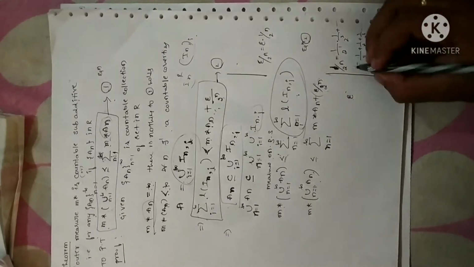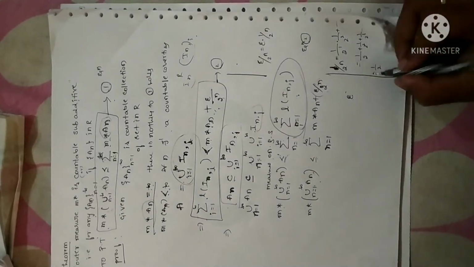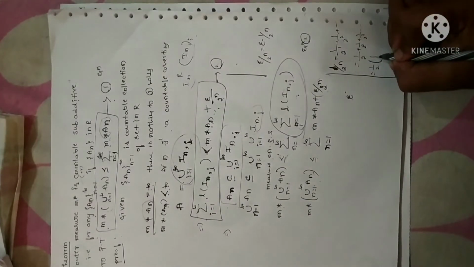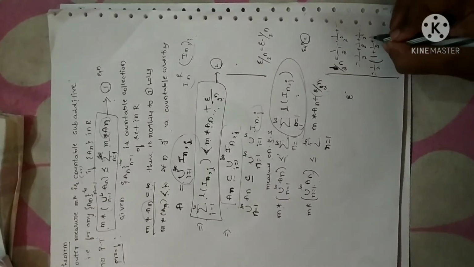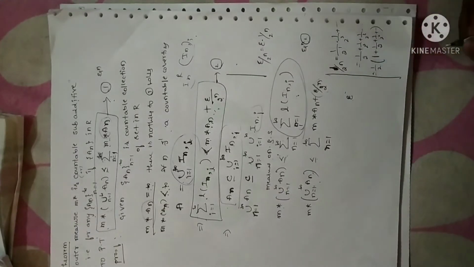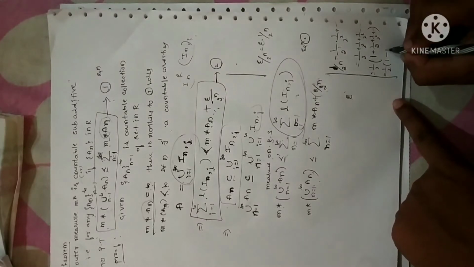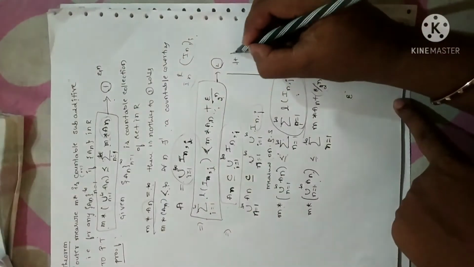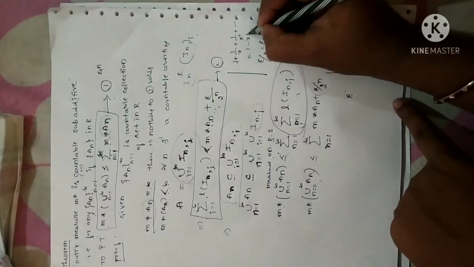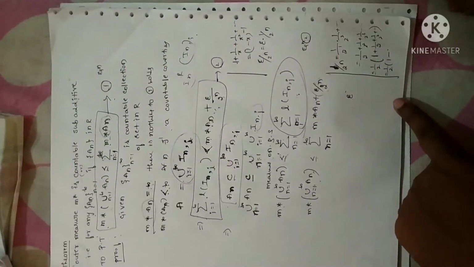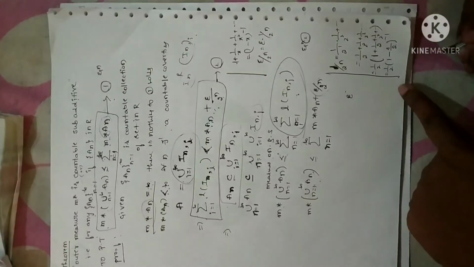Now what I do is, let me take 1 by 2 as common. You will get 1 here. 1 plus, since 2 comes out, 1 by 2 plus 1 by 2 square plus so on you will get. Now this is of the form (1 minus x) power of minus 1. Remember the equation 1 plus x plus x square plus so on will be (1 minus x) power of minus 1. So similarly I can write this as 1 by (1 minus 1 by 2) power of minus 1.